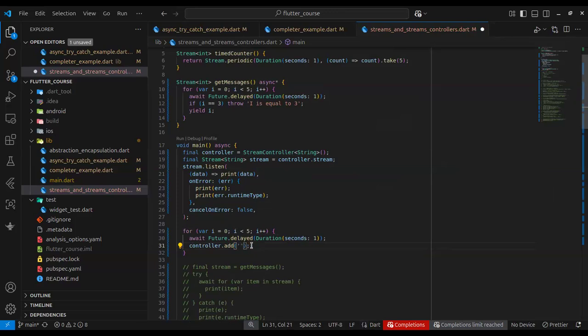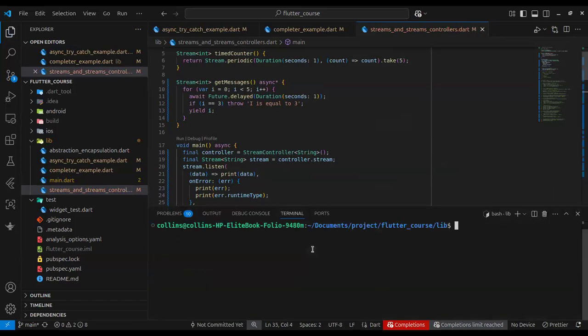So let's call this string value I. Okay, so when we run this code, I'm just gonna do what the previous one did.